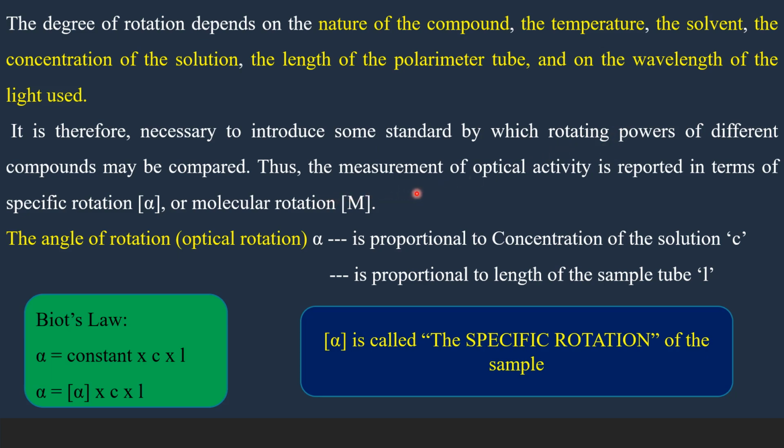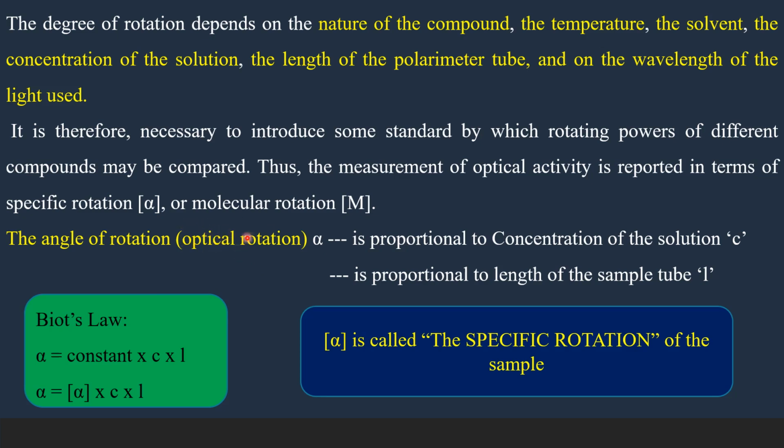Thus, the measurement of optical activity of organic molecules or any compound is reported in terms of specific rotation or molecular rotation. Before going into the specific rotation, we shall understand the impact of concentration of the solution and length of the tube on the optical rotation or the angle of rotation.